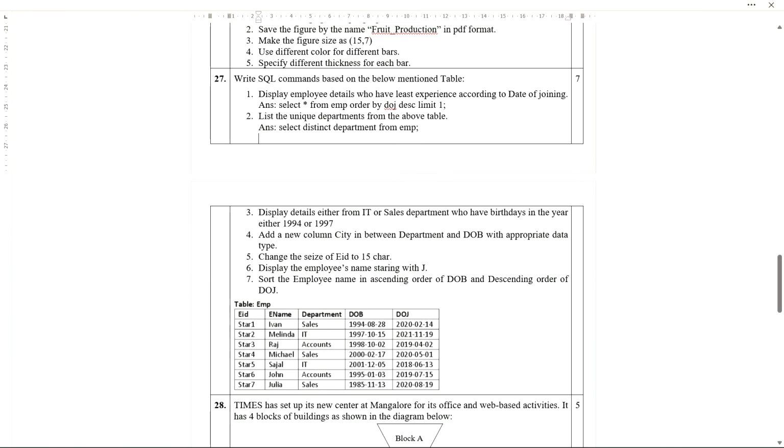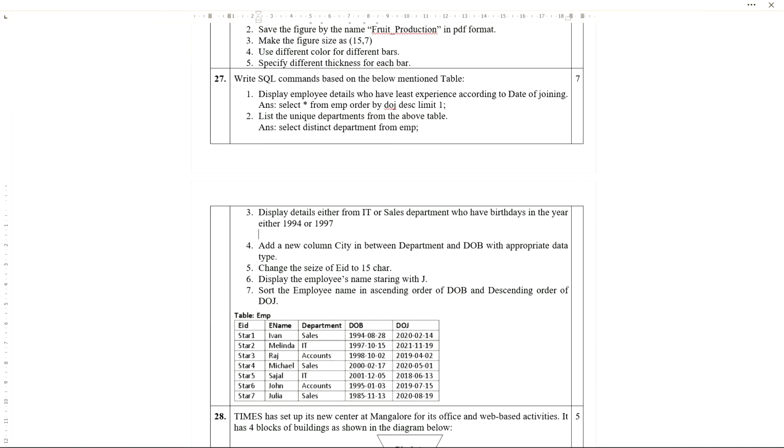Display details either from IT or sales department. So here we write select star from EMP where department in, we'll use here in, IT and sales.